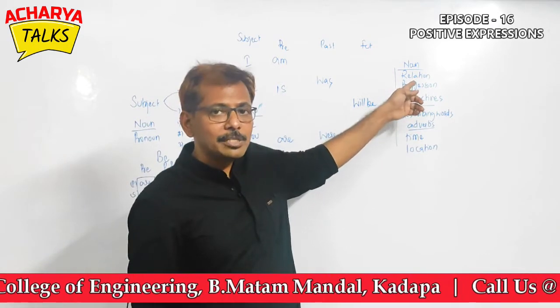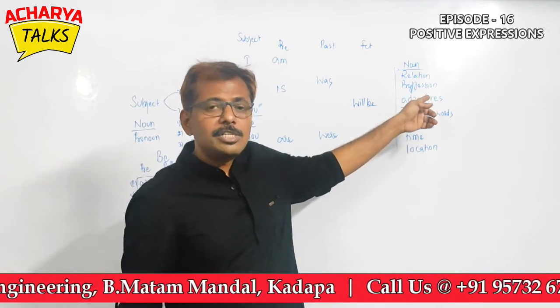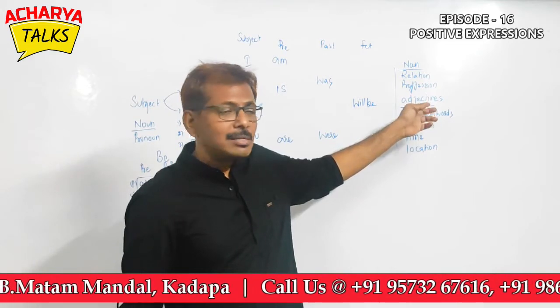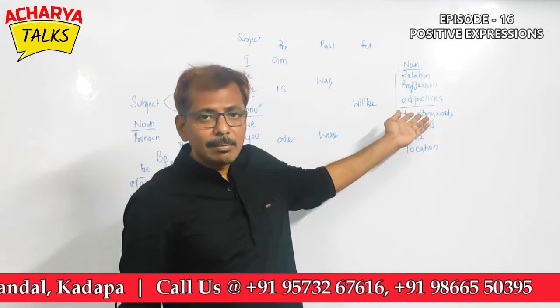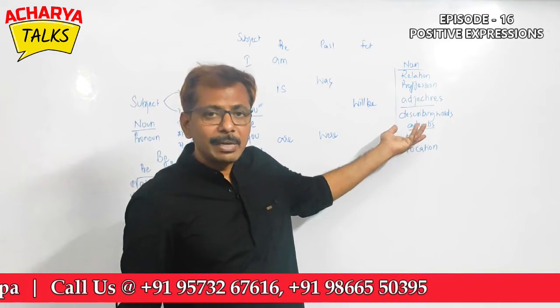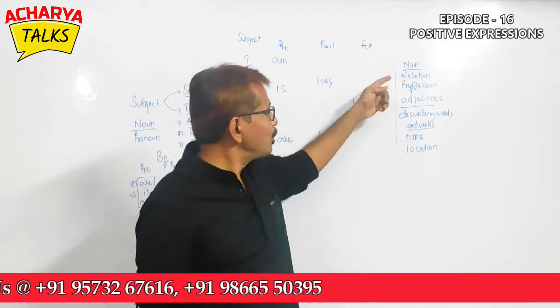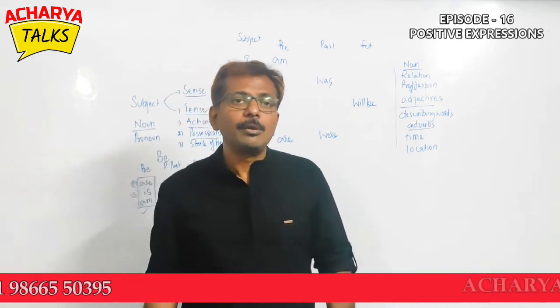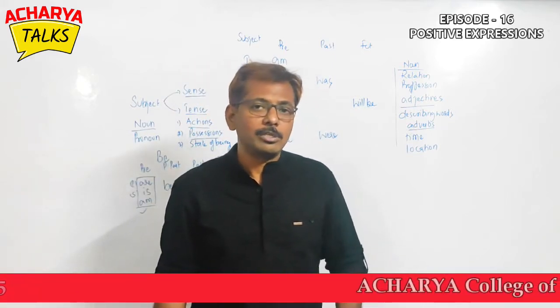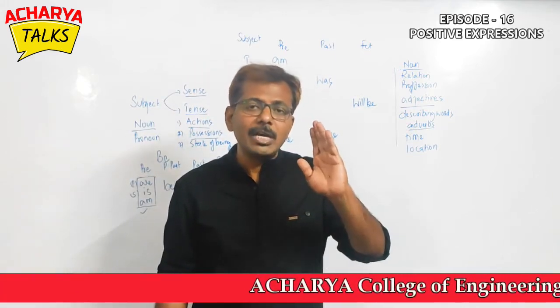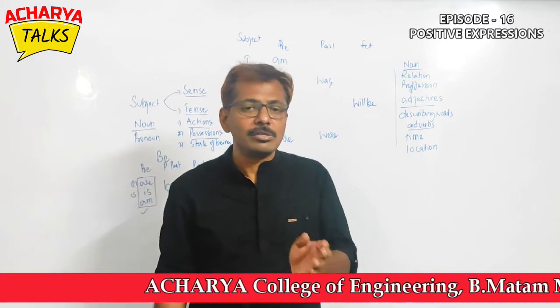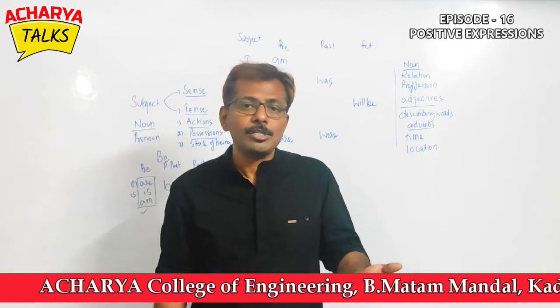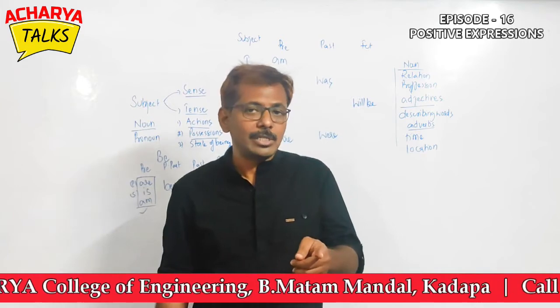You can go for relations. She is my sister. She is my mother. They are my parents. He is my uncle. They are my classmates. They are my benchmates. Something like this. You can relate it with relations. Next, professions. He is a doctor. He was a doctor. He will be a doctor. They are engineers. They were engineers. They will be engineers. He is a contractor. He was a contractor. He will be a contractor.